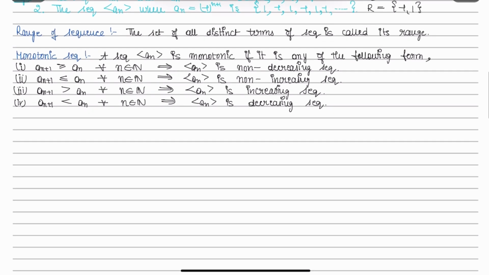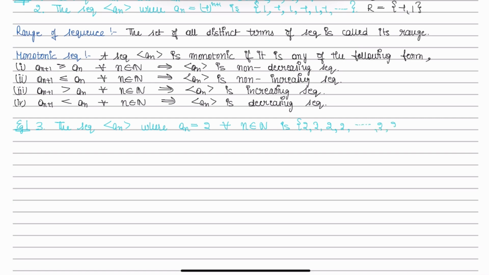Let us understand with the help of some examples. Example number 3, the sequence an, where an is equal to 2 for every n belonging to the natural numbers: 2, 2, 2, 2 and so on.